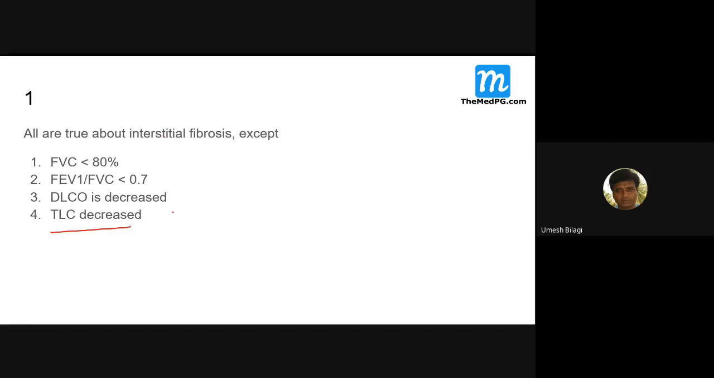So TLC is decreased. Now answer this: all are true about interstitial fibrosis except. This is a restrictive lung disease, so the FVC is decreased. Do you agree? Yes, sir.